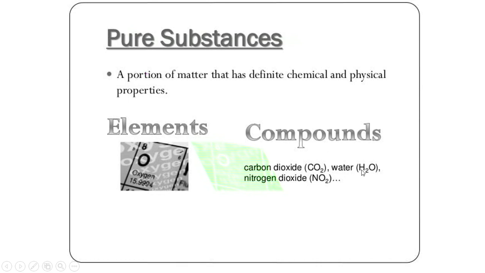Similarly, water is made up of H2O. If water has the same kind of compound, that is H2O, then we can say it is a pure substance or pure water. If water is mixed with salt, then we cannot say it is a pure substance. Why? Because water is mixed with the salt.